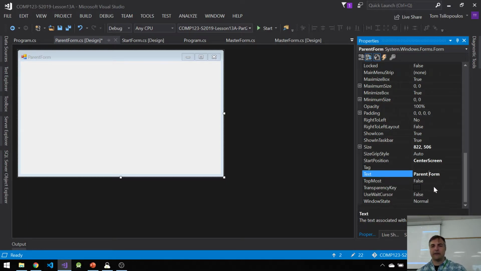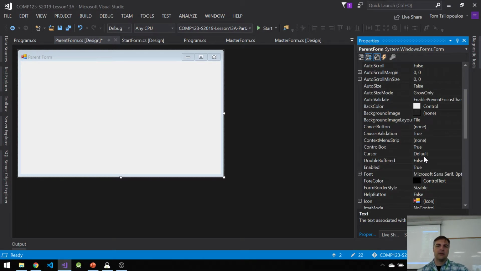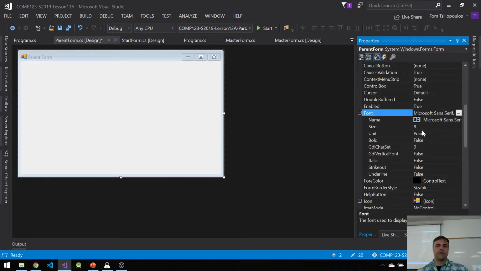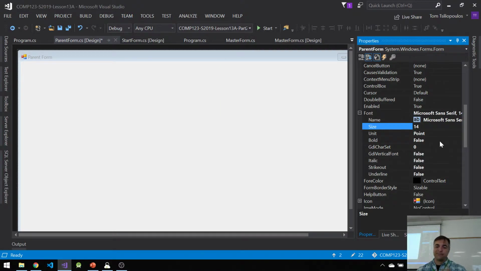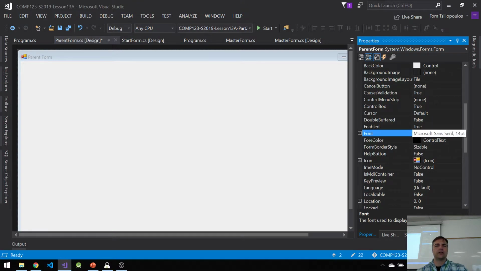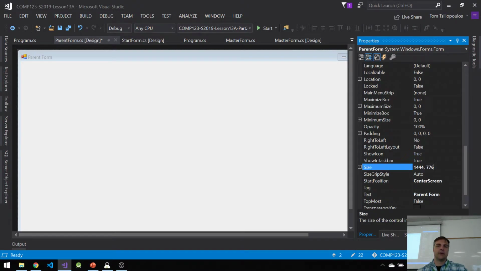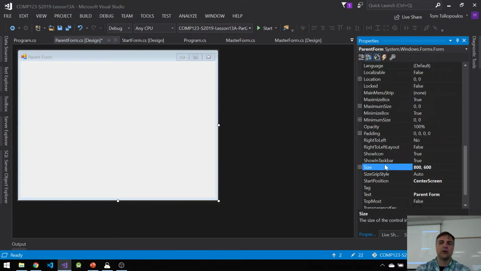All right. So start position is center screen, like we talked about before. This should be called parent form, right? And we want to change the font for the parent form. Let's make this 14 again. One thing to note for this one is we don't want to change the control box. I want minimize, maximize, and X, the exit. I do want to change the size to 800 by 600 or something similar that'll work on your system. Maybe for you with a better resolution it's 1024 by 768. For me, I'm broadcasting and I'm on the screen here, so I can't do it. But something that makes sense. 800 by 600 works for me.